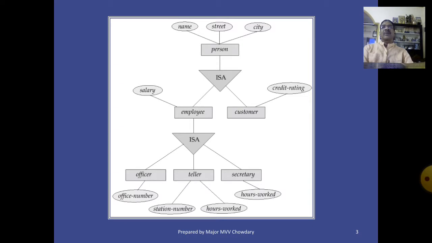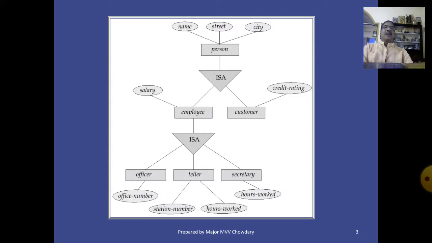Customer is a person. So employee has all the attributes of person. A person has three attributes: name, street, and city. Employee has the attribute salary. So employee has the attributes salary, name, street, and city.